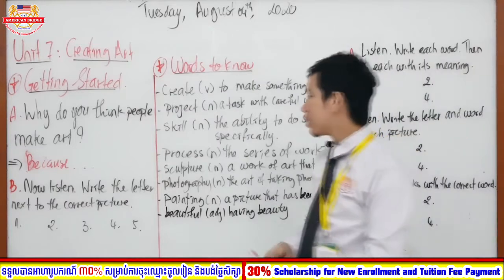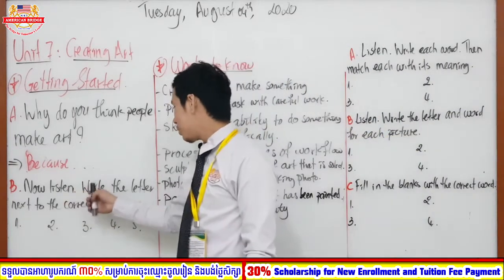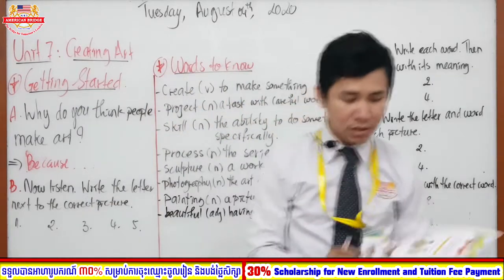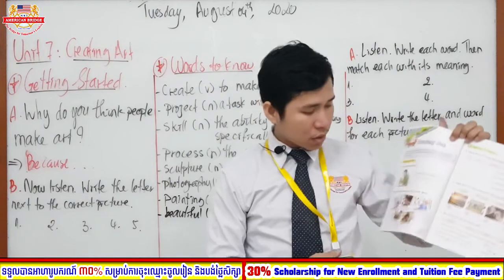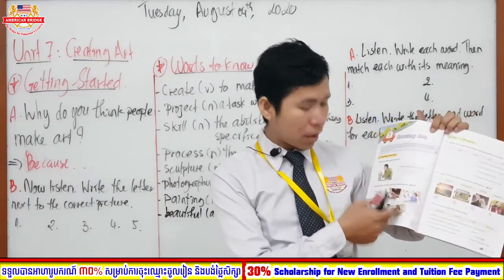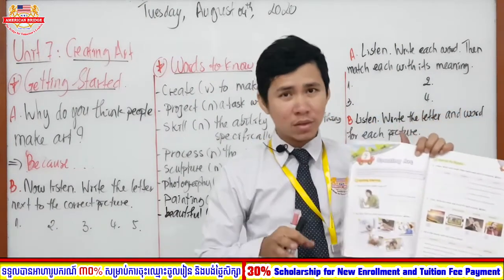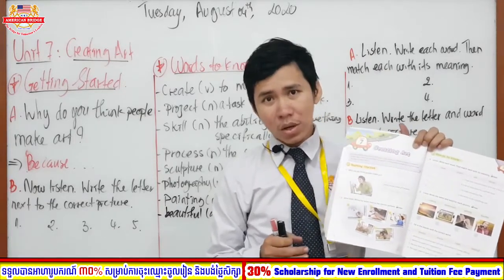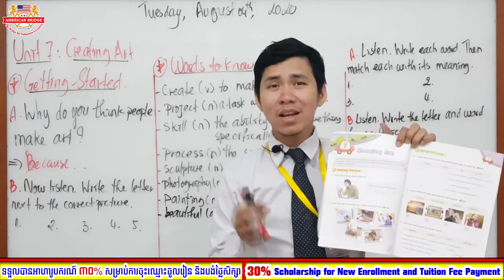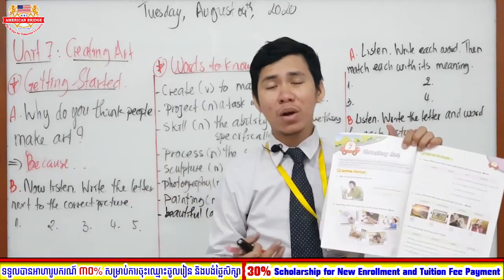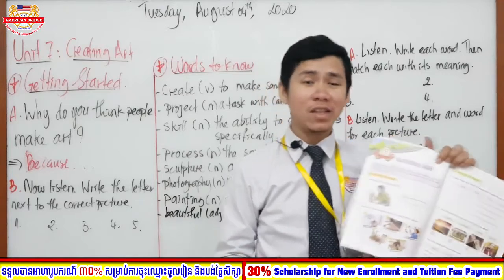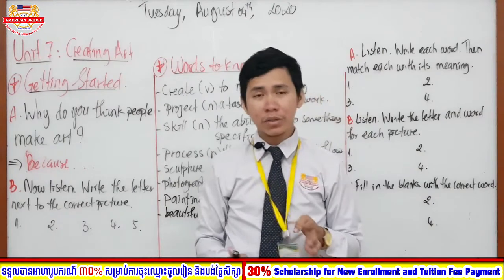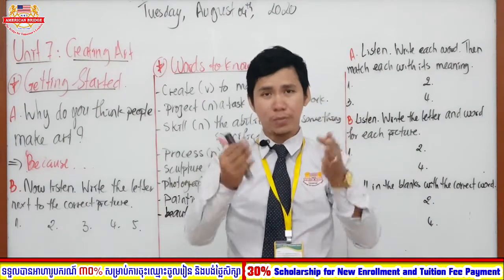Let's move to our section B. Section B says now listen, write the letter next to the correct picture. In here, you have seen in the box the pictures, right? Let's talk about number 1, 2, 3, 4, and 5. They don't give you words and they don't give you any clue, just only a picture to show you the clues. In order to know clearly which letter it is, like letter A, B, C, D, you are going to listen and then check the answer, right? So to check that answer, everyone, I would like you to pay attention and please listen to the audio.